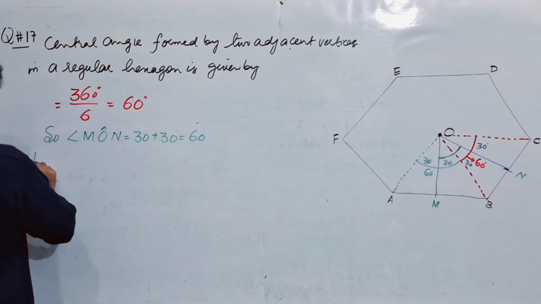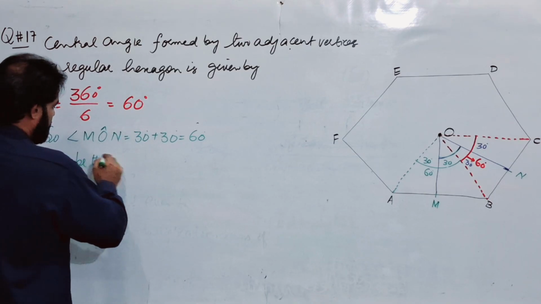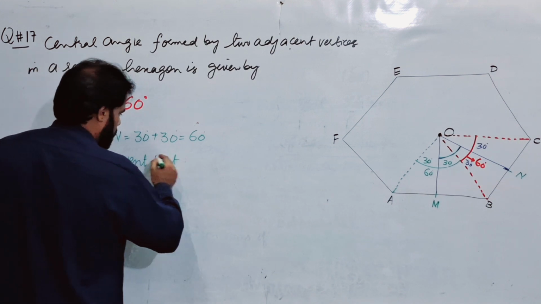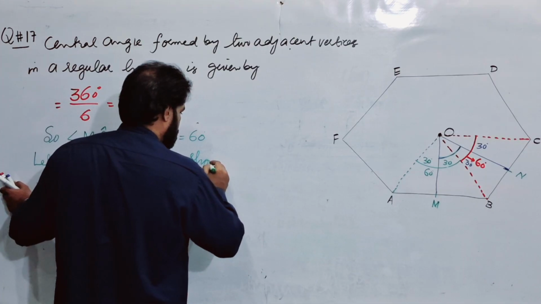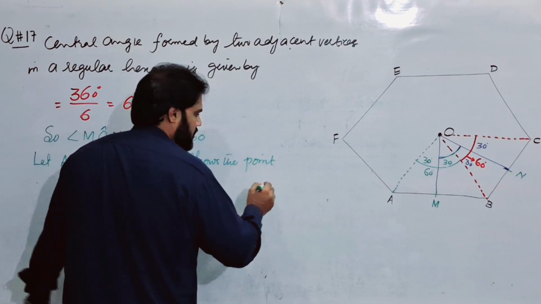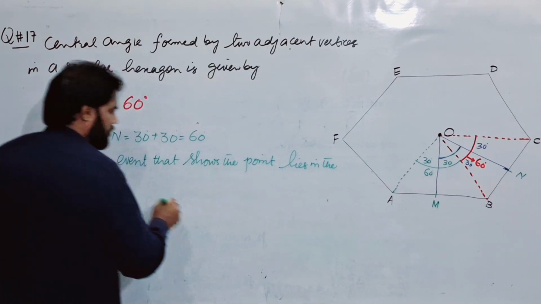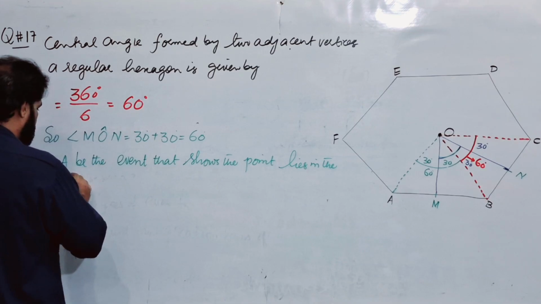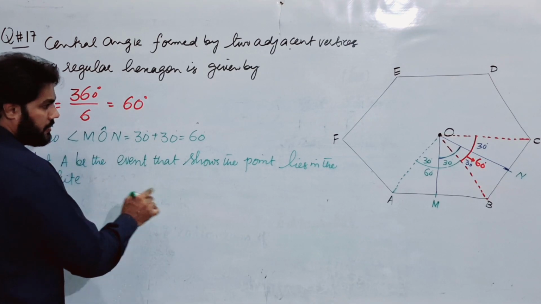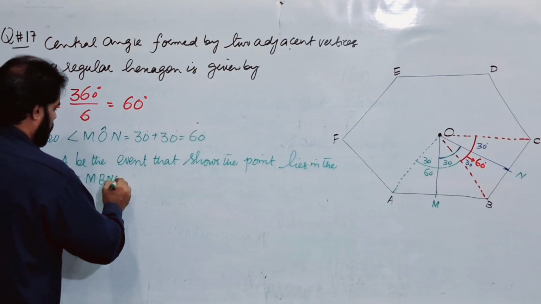Hence, let A be the event that shows the point lies in the kite MBNO.